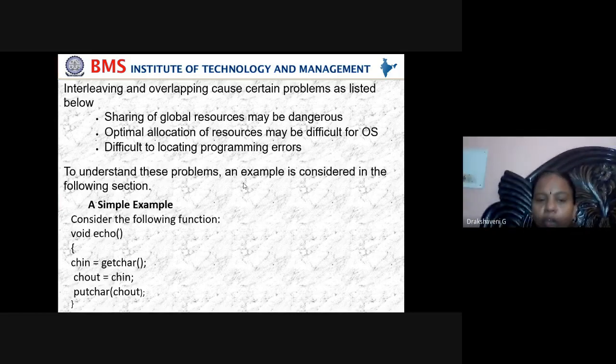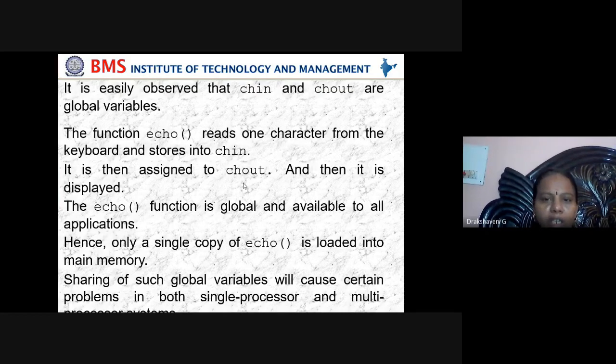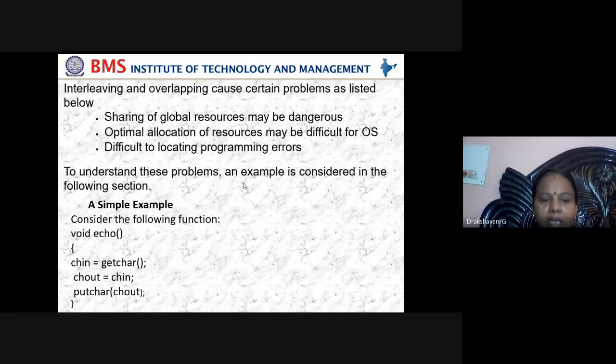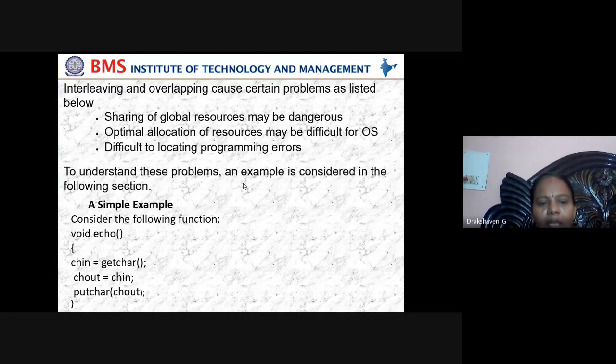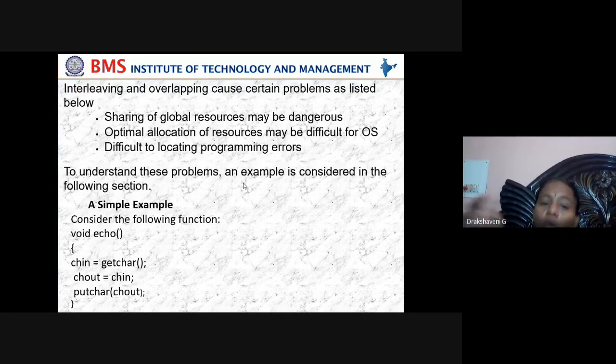I hope this function is clear to you. Next, it is easily observed that chin and chout are global variables. And you can see here, is there any chin, chout declared here, such as int chin or float? No. It means it is assumed that chin and chout are global variables.